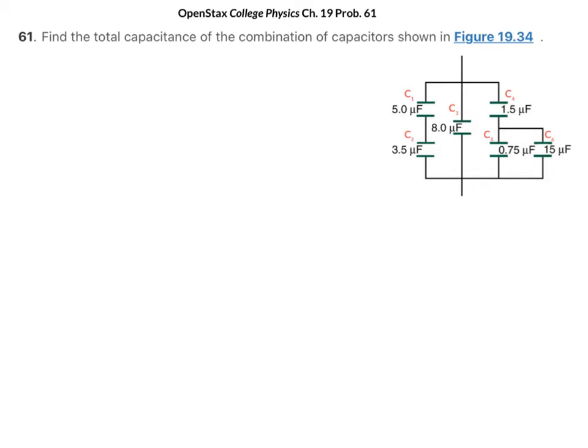So let's take this in a more organized fashion. The first thing I'm going to do is say, these two capacitors are connected in series with one another. So C1 and C2 are in series, which means that 1 over C12 is 1 over C1 plus 1 over C2, or C12 is C1 C2 divided by C1 plus C2.